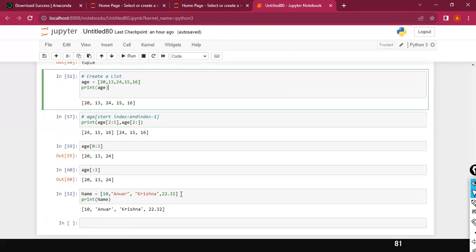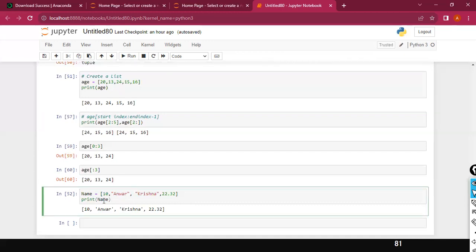How do I view the value stored in a list? You can use print, and inside the print, specify the list name, or directly specify the list name. It will show all. And how do I slice the list? Slice in the sense cutting, right? I want to display only the specific values. Using index, you can slice the values.